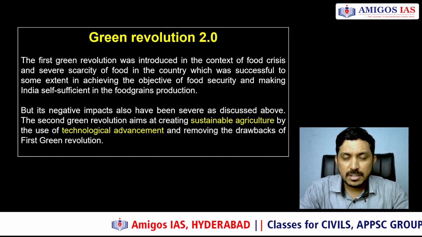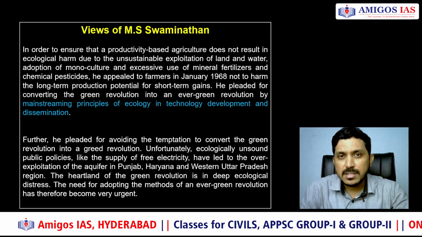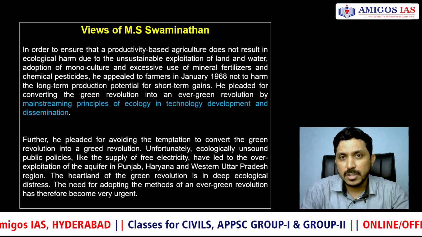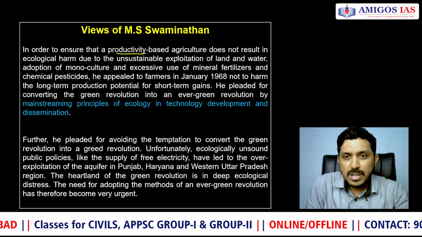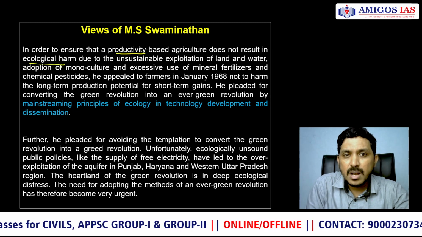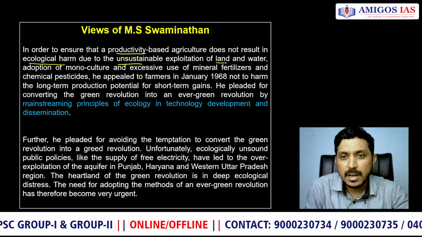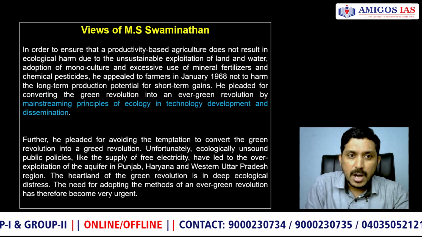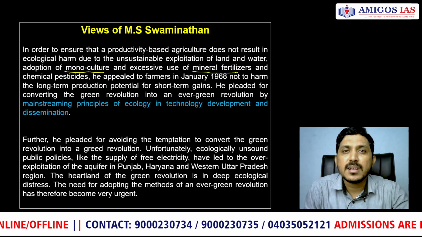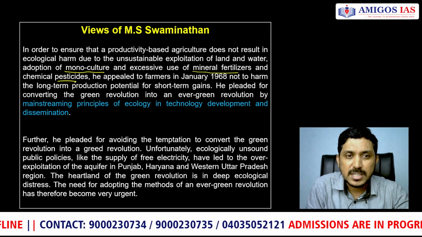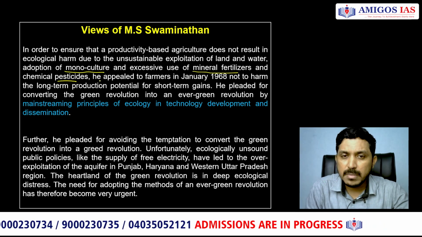As discussed in the previous class, MS Swaminathan himself, in January 1968, had understood the problems of the Green Revolution. Let us understand what he is trying to say here. He wanted to ensure that productivity-based agriculture should not result in ecological harm, because he saw unsustainable exploitation of land and water in the first Green Revolution, adoption of monoculture, similar varieties of crops, and excessive use of mineral fertilizers, chemical pesticides, and herbicides. All this impacted the ecology of the soil, and the environment got affected.